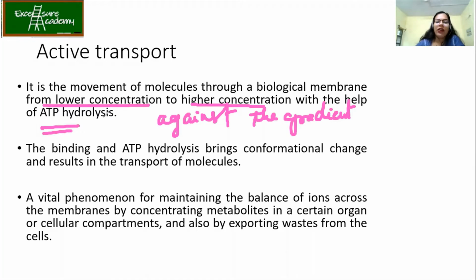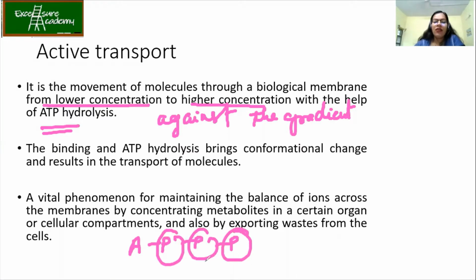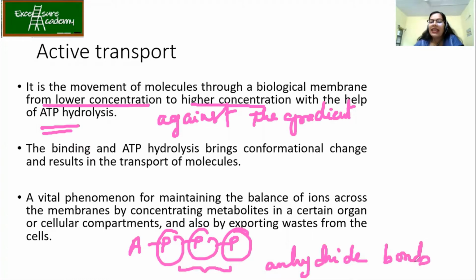So here what you need to understand is that we know that ATP has got 3 phosphates, right? That's why it is called triphosphate. Now the bonds between these are called anhydride bonds, anhydride phospho bonds, and they carry a lot of energy.